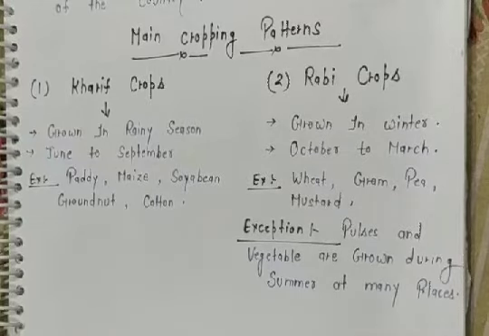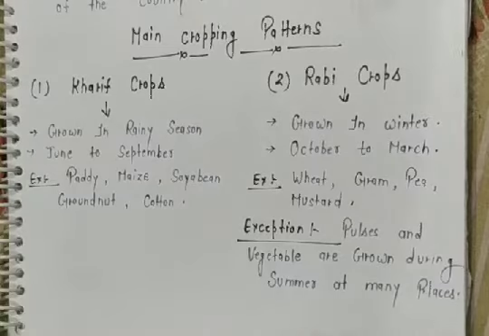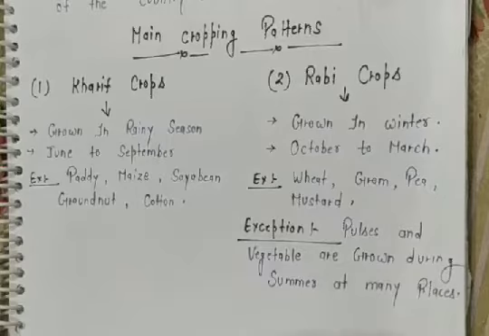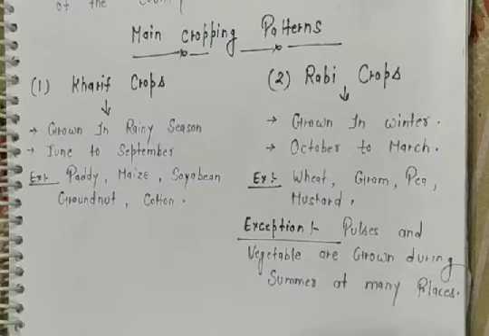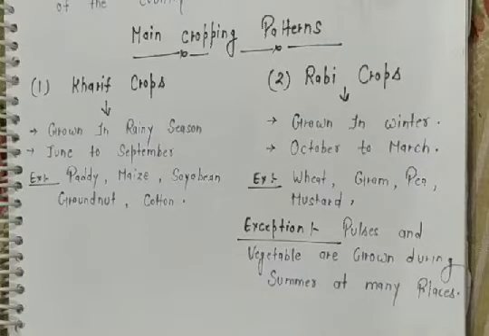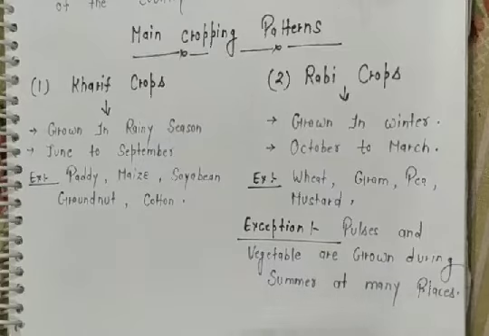What does Kharif crop mean? Kharif crops are mainly grown in the rainy season. The rainy season means from June to September. The crops which are grown in the rainy season are known as Kharif crops. For example, paddy, maize, soya bean, groundnut and cotton are the main examples of Kharif crops.